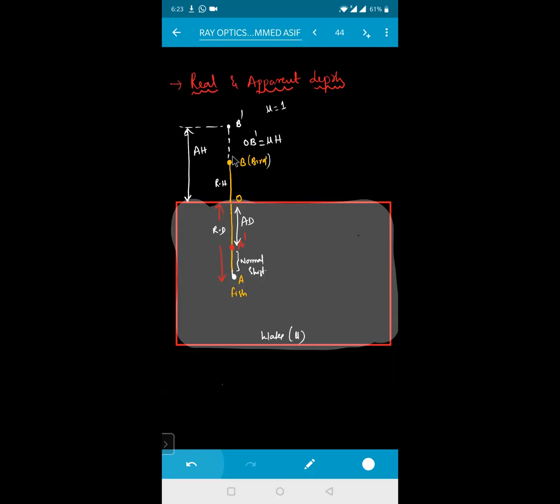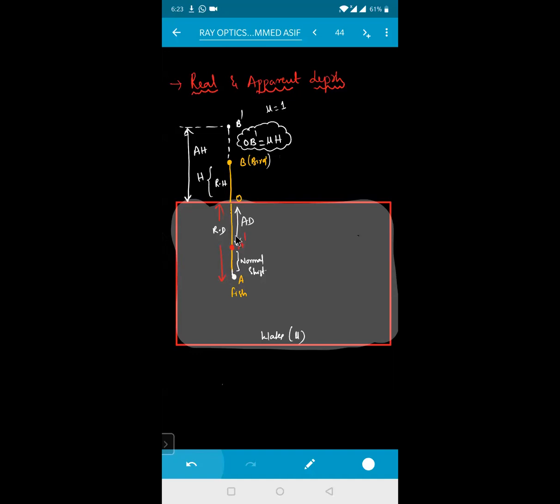OB dash will be equal to from here to here. This is your apparent height, and H will be the real height. Real height I can write as your capital H. Okay. So apparent height will be equal to how much for me? Mu into your real height. Clear? In the same way, for the denser medium, O to A is what, beta?